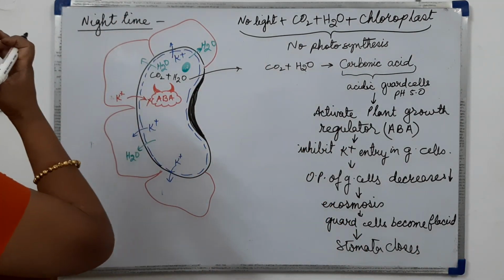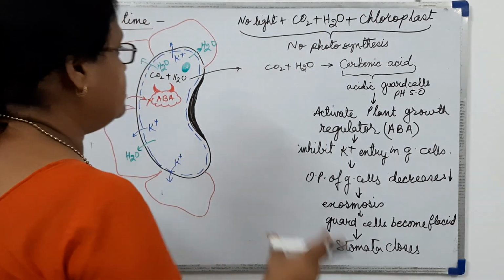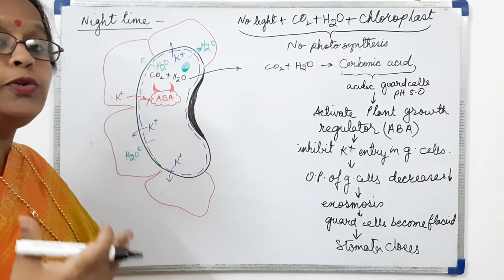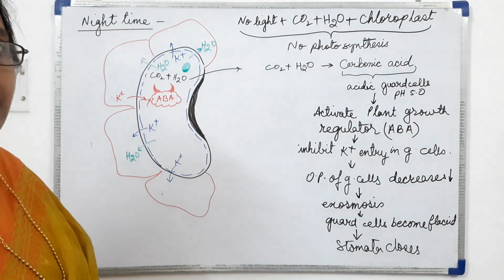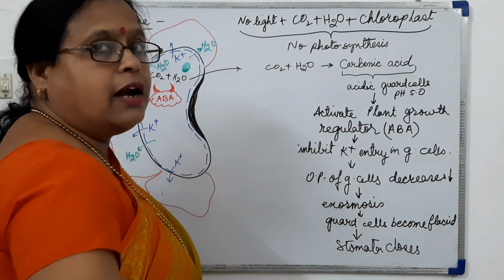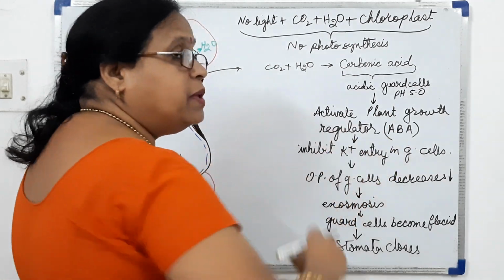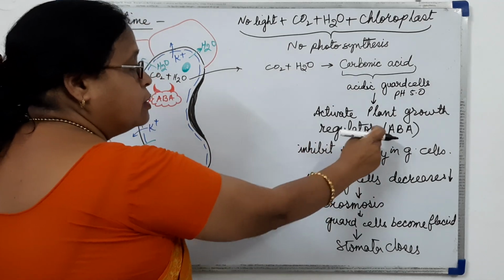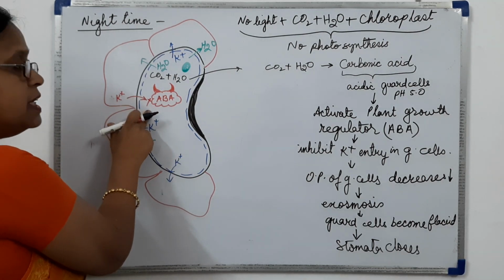Once again I am repeating it. In the night, when there is no light, there will be no photosynthesis, while CO2 is being synthesized continuously due to the process of respiration. So this CO2 along with water present in the guard cell will make carbonic acid. This will increase the acidity in the guard cell. Due to the acidity, the growth regulator ABA, that is abscisic acid, will be activated, and this growth regulator will inhibit the entry of potassium ion from the subsidiary cells.